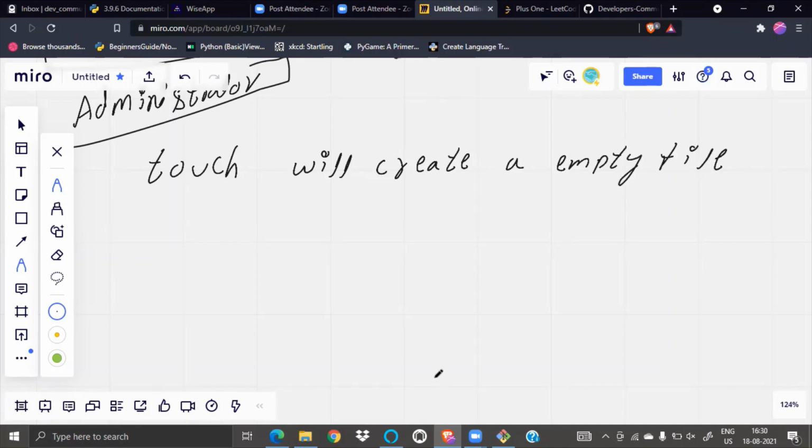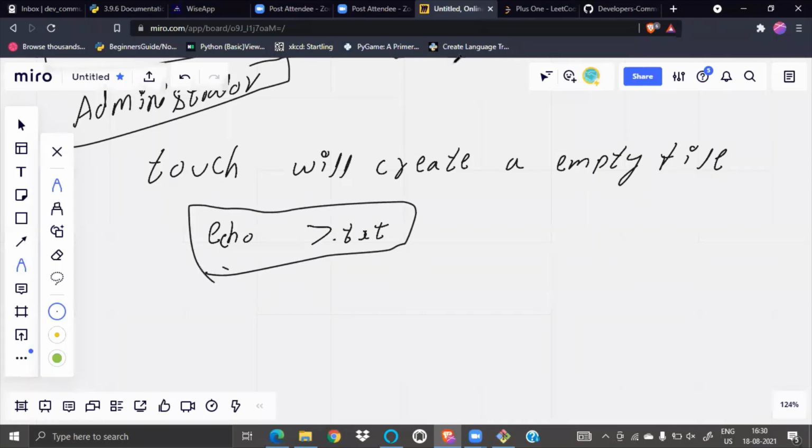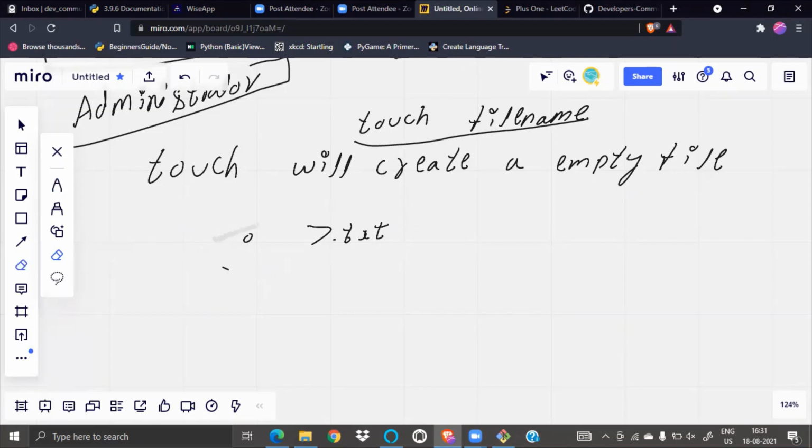I didn't do anything like echo, and then .txt. I just did touch and then the file name. Are you getting it? Touch and the file name, that's it. That is the main purpose. One more purpose of touch is that we can change the timestamp. Touch for timestamp.